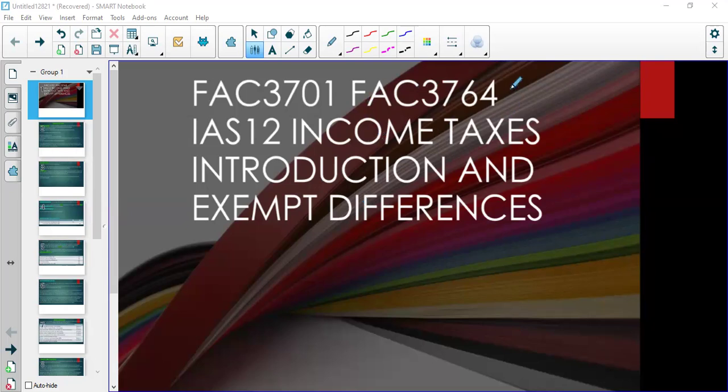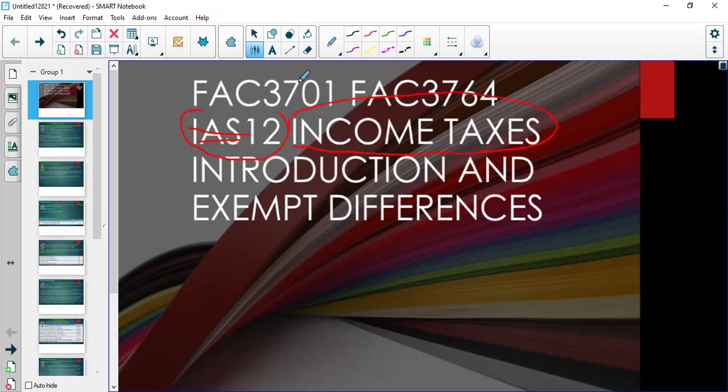In this session, we're going to be focusing on IAS12, which is concerned with income taxes, right?